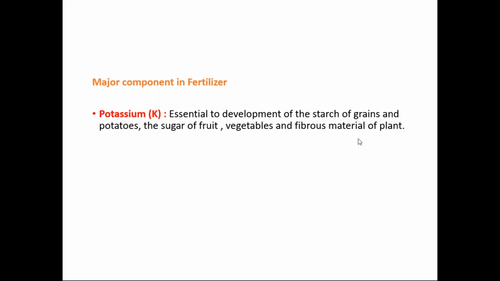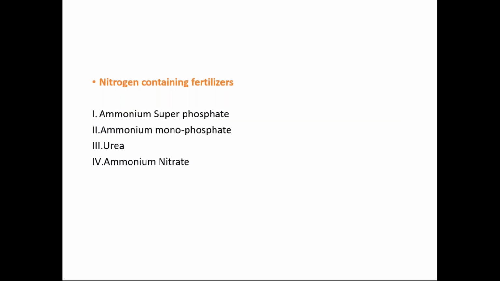So normally if you observe the labels or the printed stickers on the packaged bags of the fertilizer, then you can observe this NPK and these numbers. So you must know what exactly these numbers mean and what is the use of these elements. So these are the nitrogen containing fertilizers, mainly ammonium superphosphate, ammonium monophosphate, urea, ammonium nitrate.